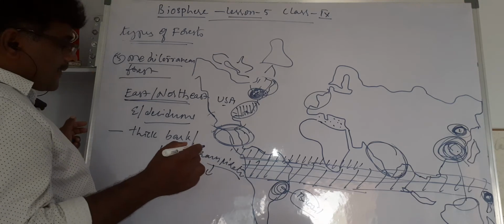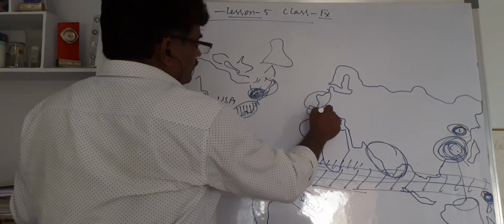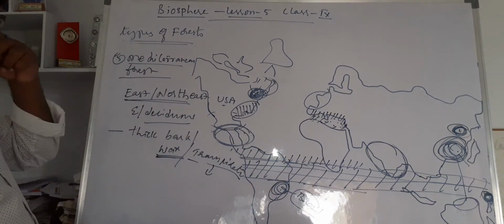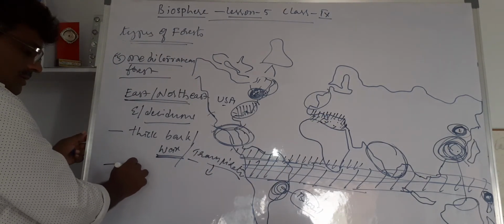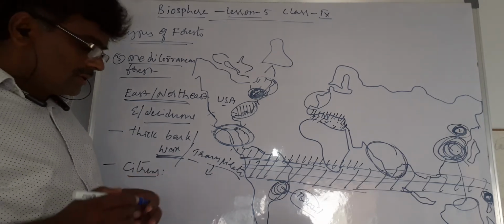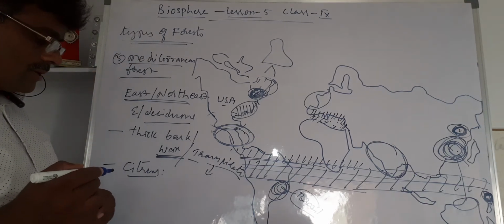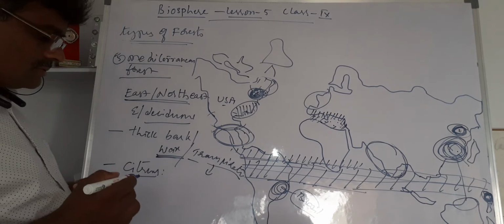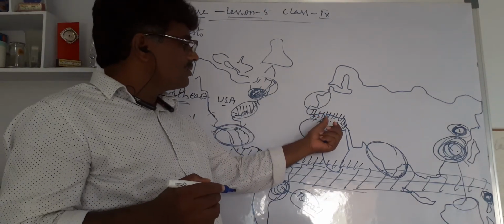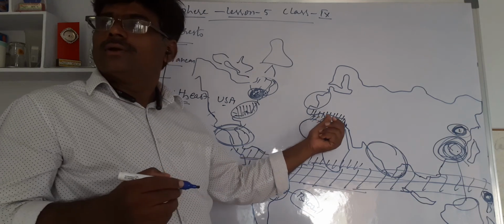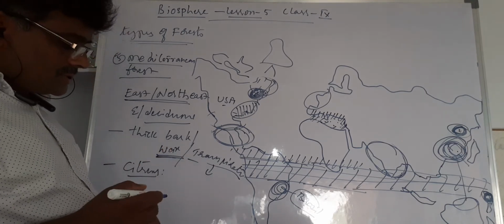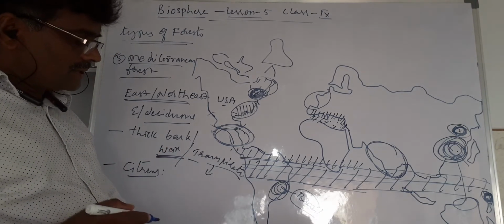So it is mostly seen in areas like France, Italy, and some parts of this region, right? Here mostly citrus fruits are grown. What are those? Oranges, figs, olives, and grapes. That's why grapes are mostly grown in France and Italy. This area is very important, and citrus fruits are famous in this particular belt.